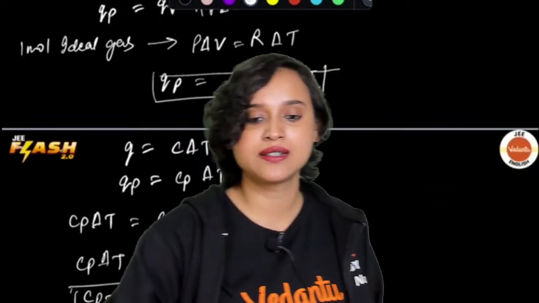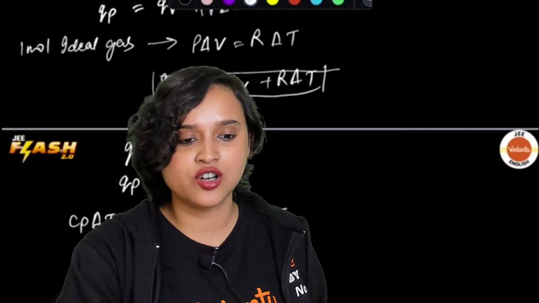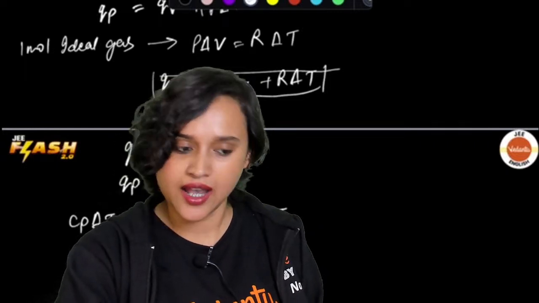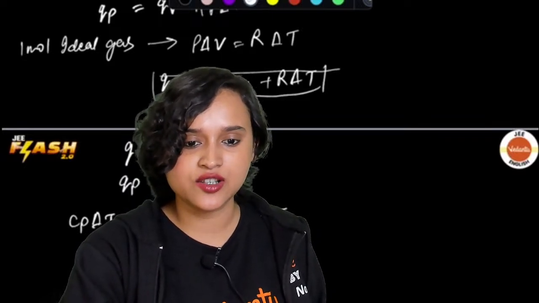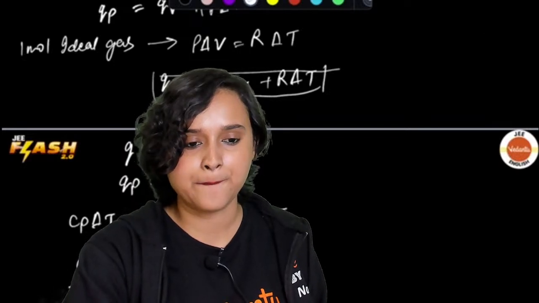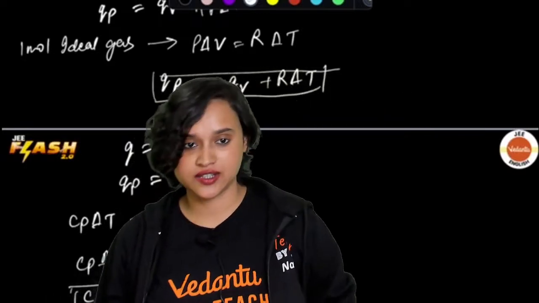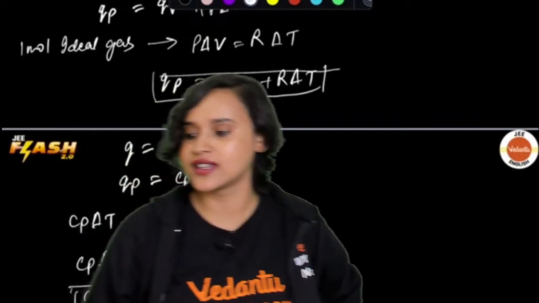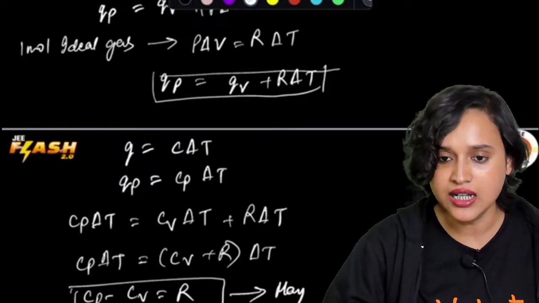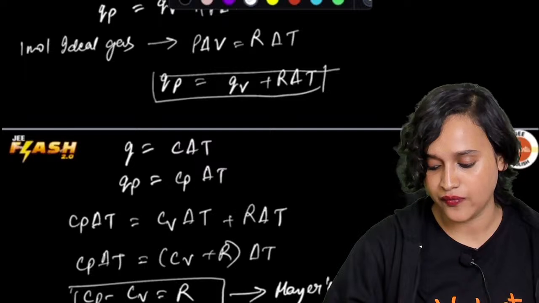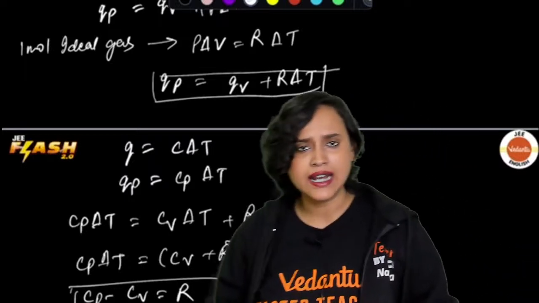And do you know what this is called? I have removed delta T. Very good. You guys have understood. Now what is this called? This is called Mayer's relation. Yes, this is your Mayer's relation, and it is slightly important for the second law.